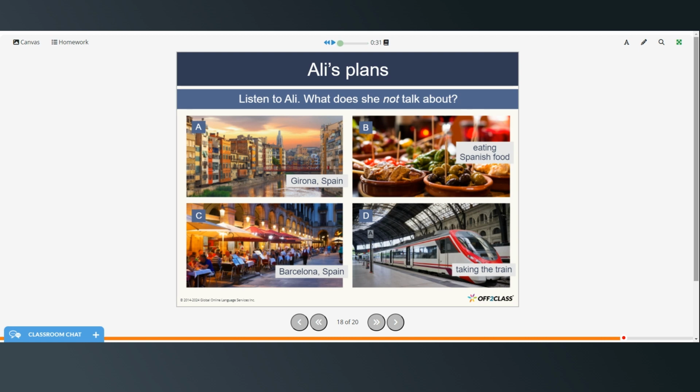All right, so she talked about Girona, she talked about Barcelona, she talked about taking the train, but she did not mention eating Spanish food.